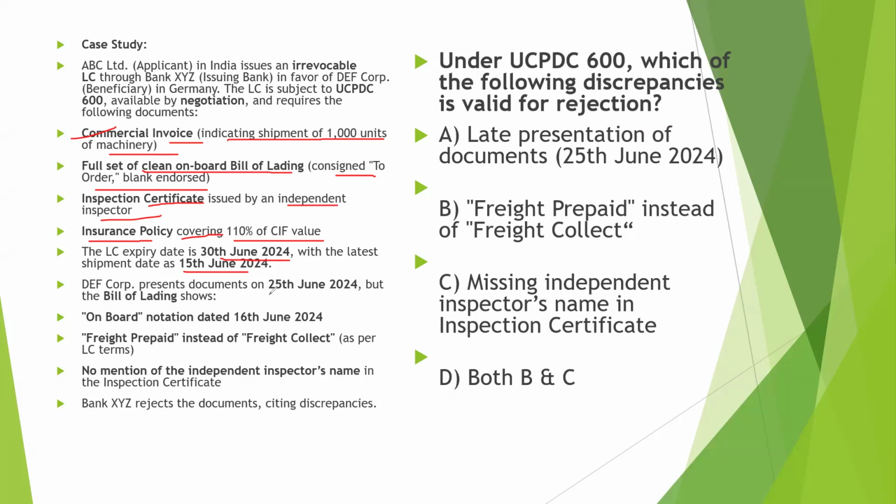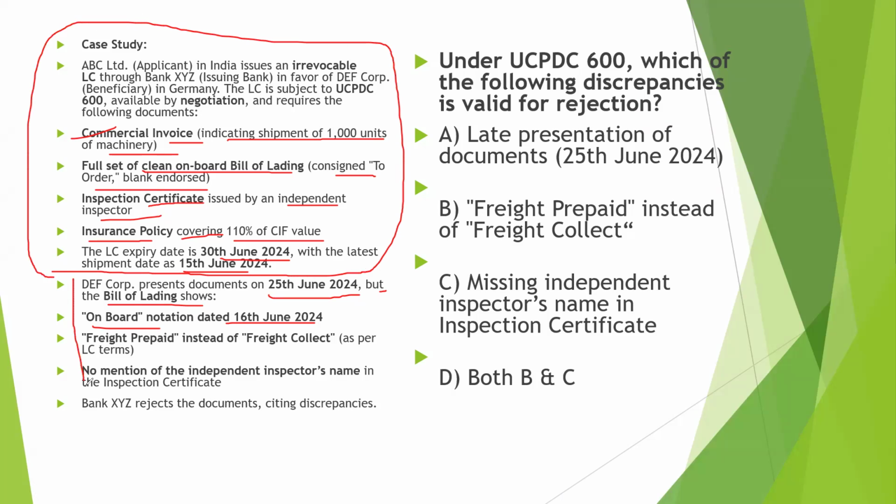DEF Corp presents the documents on 25th June, but the BL shows an onboard notation dated 16th June. Okay, so up to here, those were the conditions of the LC. Now this is the second part, what happened after the LC. DEF Corp presented the documents on 25th June, but the bill of lading shows the onboard date as 16th June, and freight prepaid instead of freight collect. In the LC terms, it is written that freight collect should be there, but it is mentioned freight prepaid.